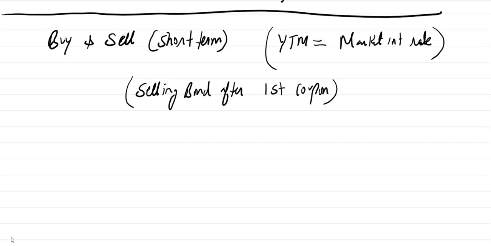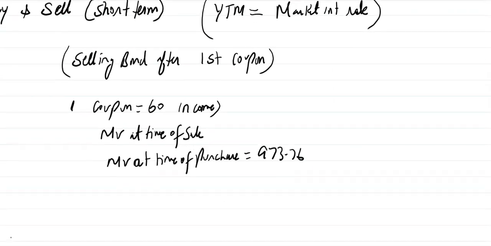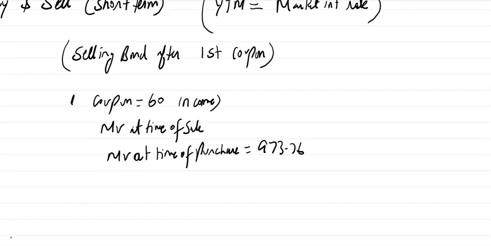So what will happen? You have received one coupon, that is part of your income. Now you are selling the bond, so now you need the market value at the time of sale. And what was the market value at the time of purchase? That was equal to 973.76. I'm keeping the same example. So let's calculate the market value at the time of sale.